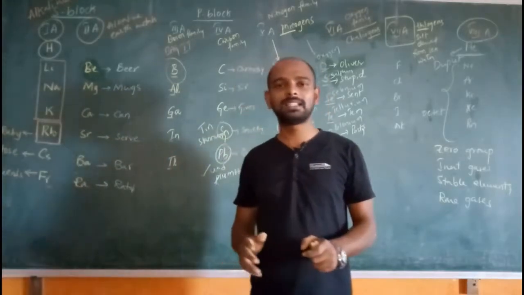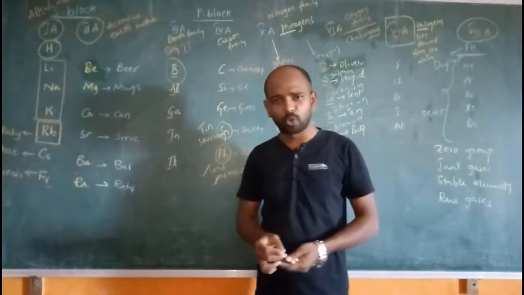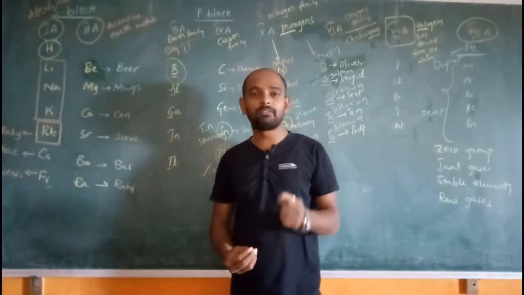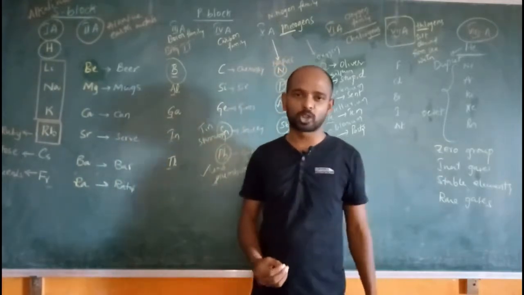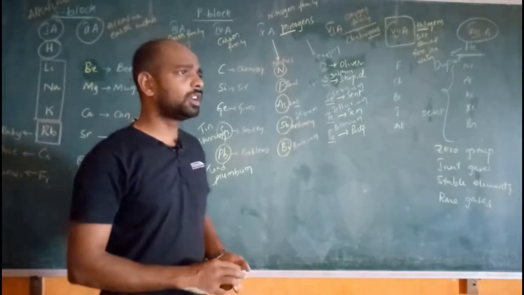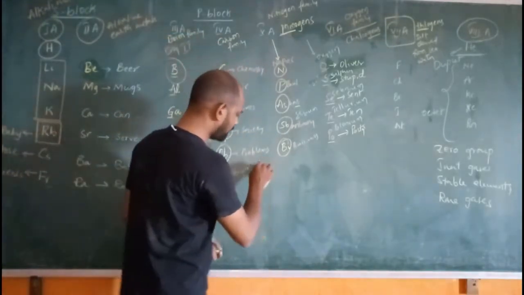valence electrons. So here, if you observe 1A group, all the 1A group elements will have only 1 electron in their outermost orbit. So here I am writing it.